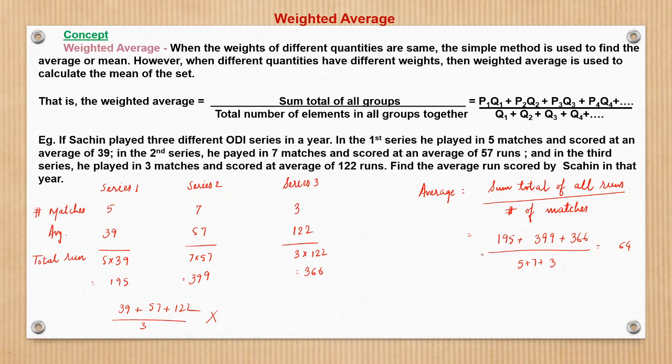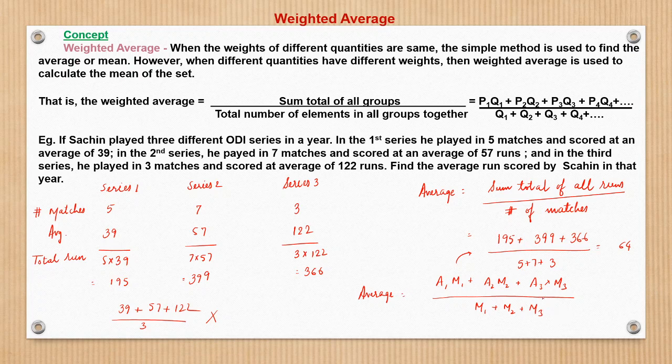So what we did effectively here, we had average 1 A1 into M1 plus average 2 into number of matches M2 plus A3 into M3, upon M1 plus M2 plus M3. This is what has been done here to get the average. So basically, all the respective averages have been multiplied with their respective weights. In this case, the weight is nothing but the number of matches played by Sachin, and that way we calculate the average run scored by Sachin in that year. Right.